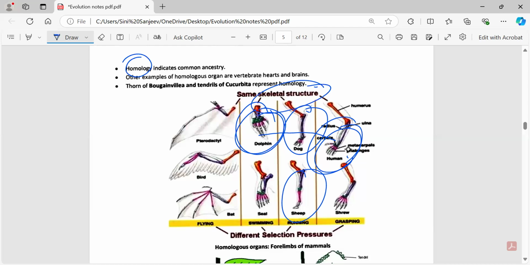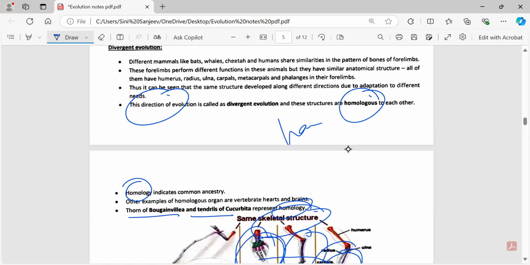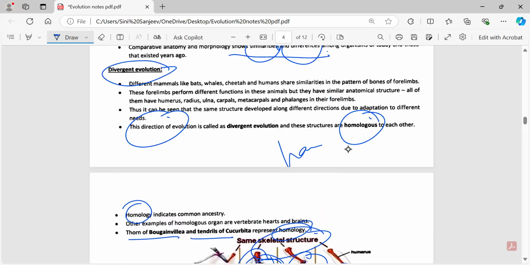The skeletal structure. Homology is mostly related to your skeletal structure along with the other organs such as your heart, excretory systems, or whatever it is. But this is in case of what? Animals. Even in plants also you will find homology. So homology in plants means thorns, tendrils, all these things are called homology in plants. So if they ask you what is the origin of homologous organs, it is due to a factor called divergent evolution.